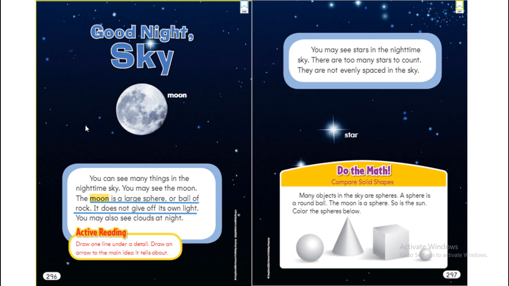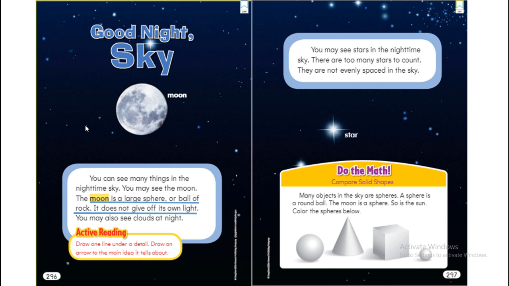It does not give its own light because it's not like the stars. It's not like the big star, the sun. But the moon is shiny at night. How come? I'll tell you why. Because the moon reflects the light coming from the sun. It does not give its own light, but it reflects the sunlight.